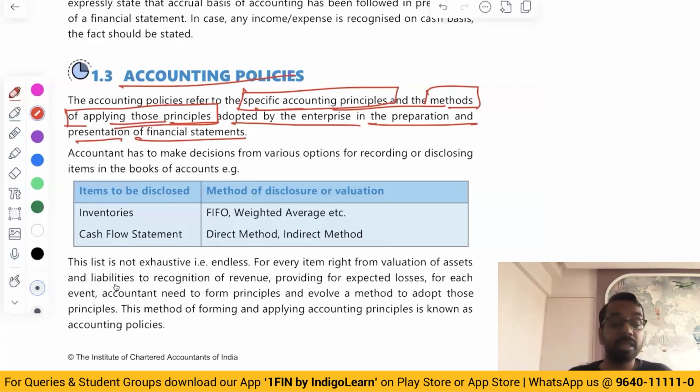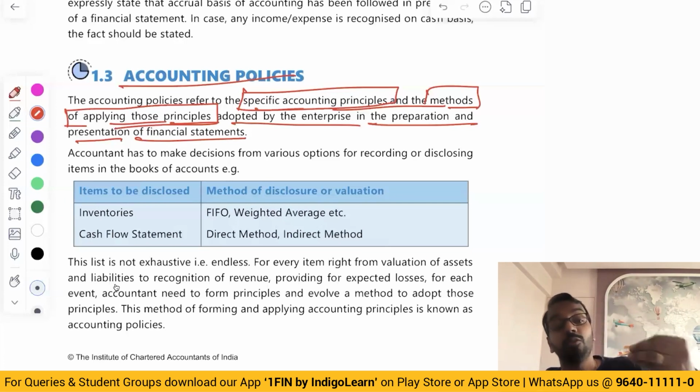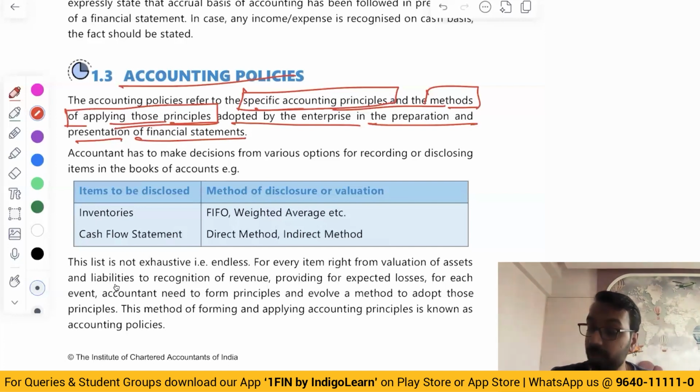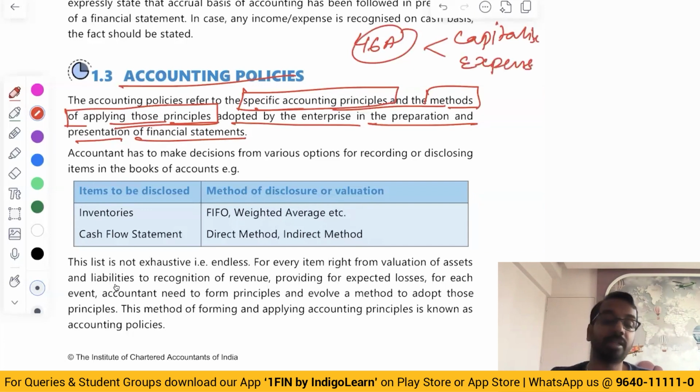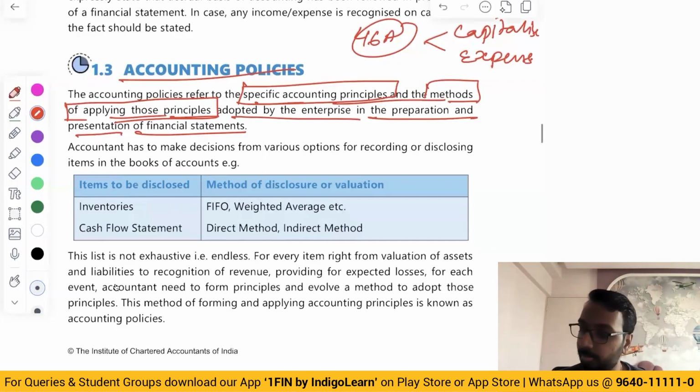For example, simple case, inventory. Accounting policy could be you use the FIFO method, you use the weighted average method. That could be one accounting policy choice. Then if you talk about foreign exchange, there could be an accounting policy choice as to which rate will we use to measure the transaction, or whether we will capitalize. If you refer to paragraph 46A, whether we will capitalize, we have already discussed this, or whether we will expense the exchange losses. That is a part of accounting policy. Okay, how will we recognize sale transaction? That is an accounting policy. So all of these are called as accounting policies.